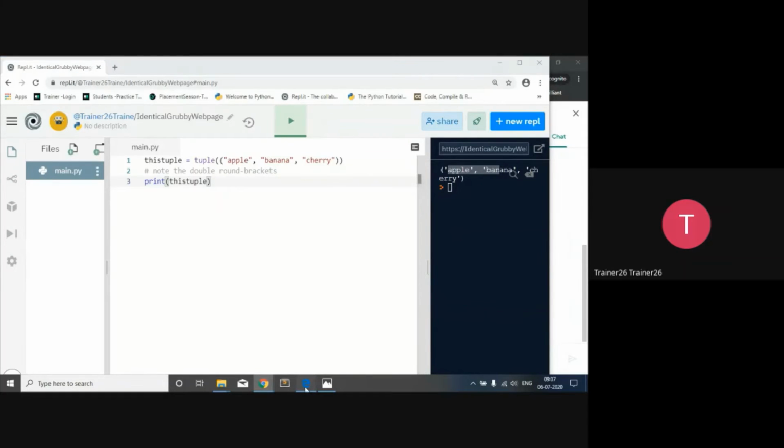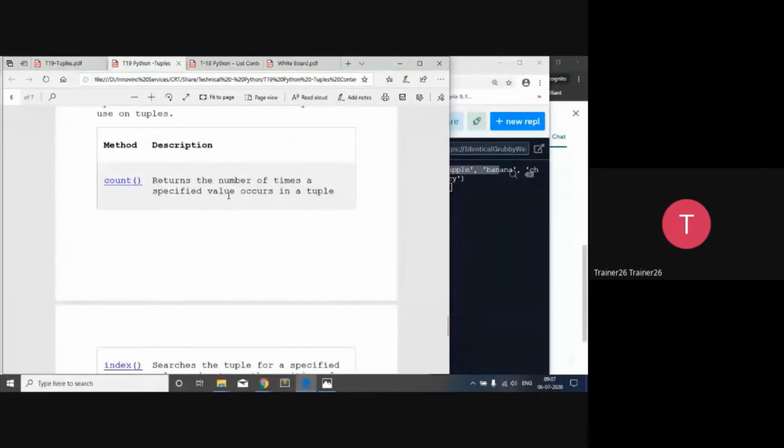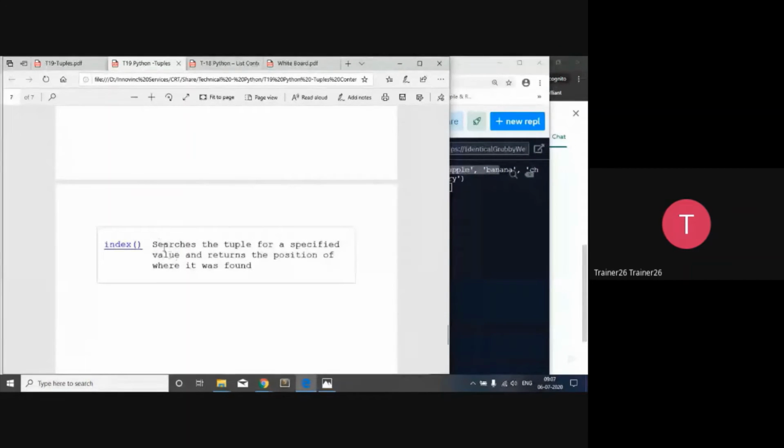So only two more methods are available. One is count, which returns the number of times the specified value occurs in a particular tuple. So if you want to identify the count of a particular value, and index for searching a particular index.